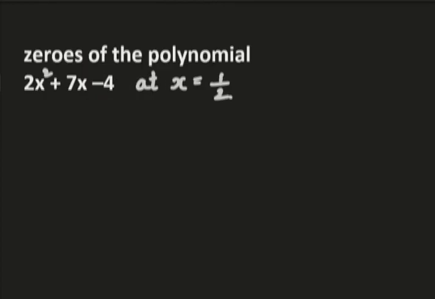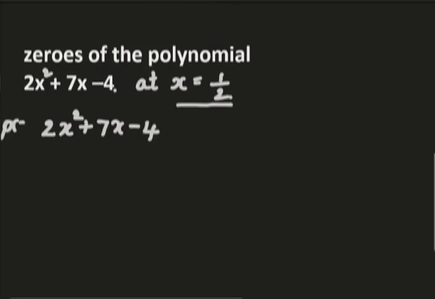Zero of the polynomial. We are not exactly finding its zero. They have given its zero. We are testing whether x is equal to 1 by 2 is a zero or not. Let me take this polynomial 2x square plus 7x minus 4. Let me write p of x is equal to, because it is the style of writing a polynomial.